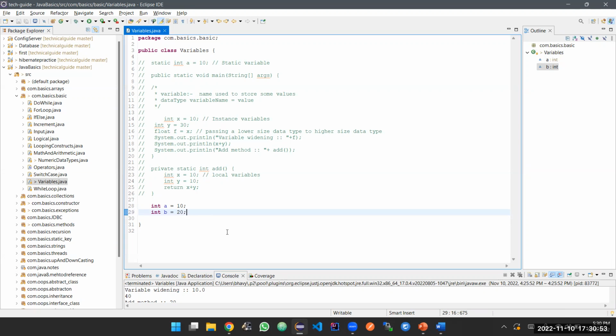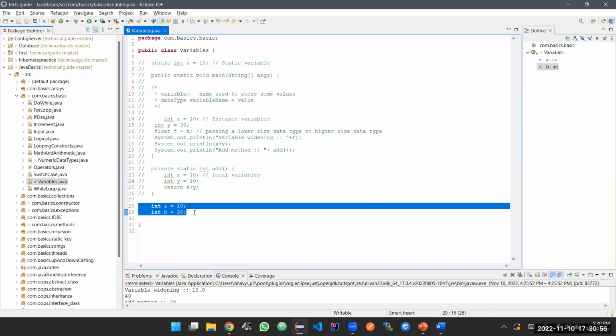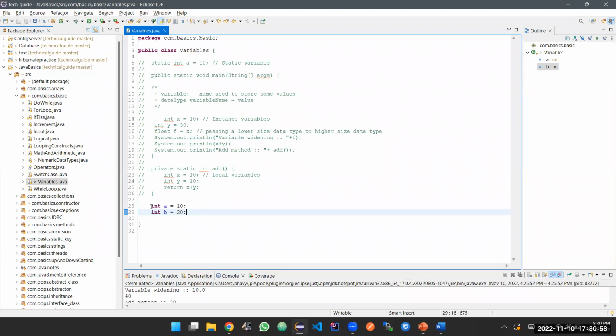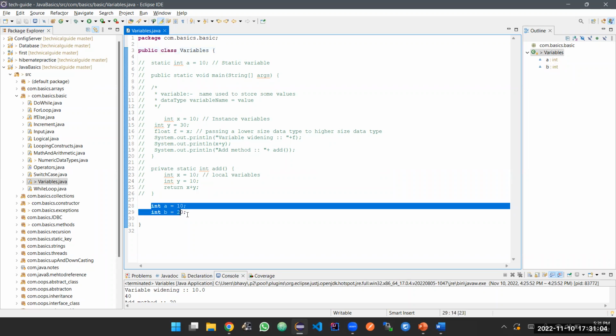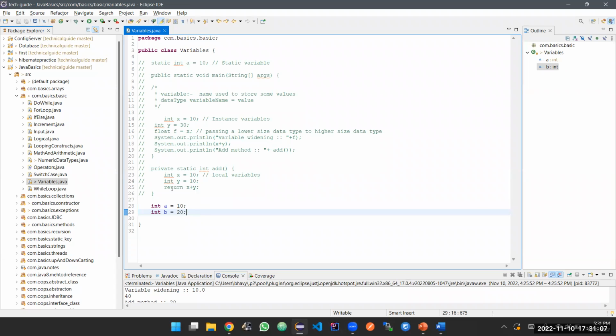So what are these called? These are called instance variables because you're writing them inside the class. So this is a class and you're writing inside the class. Now let's say I'm writing a method. What is a class and what is a method? We are going to cover them in our OOPS concepts because Java is object-oriented programming, right? In those OOPS concepts only, we are going to cover what is a class and what is a method. So these are called instance variables.